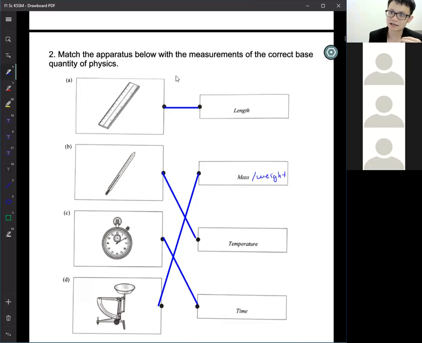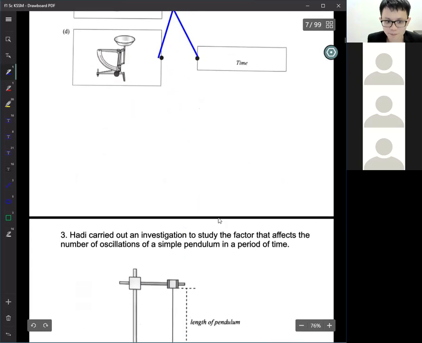The weight is the gravitation pull towards an object. Like for example, you're very fat, 120 kg, so your weight will be 120 kg on earth. In order to be slim, you don't need to slim down. You just need to go to the moon. Because when you go to the moon, you need to divide your gravity by how many? Divide by half lah. Okay, 1 kg equivalent to how many Newton at moon? Divide by 6, is it? So then you will be very slim. You don't need to slim down. You just need to go to the moon.